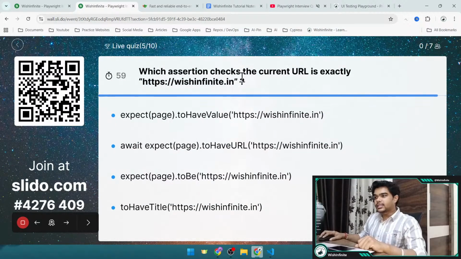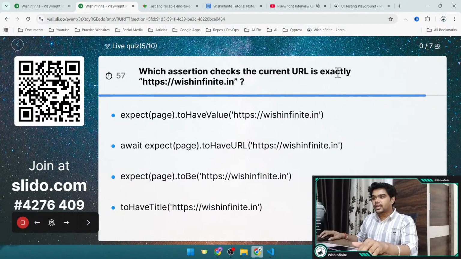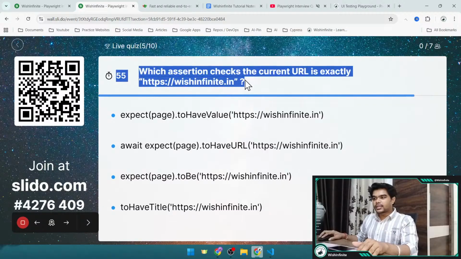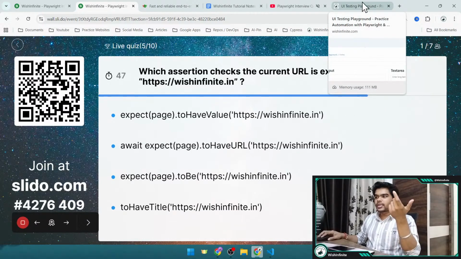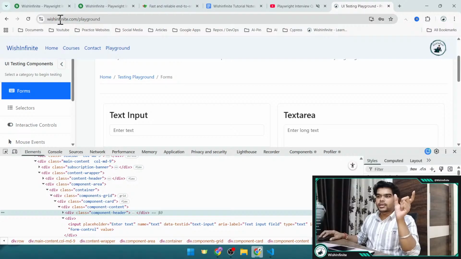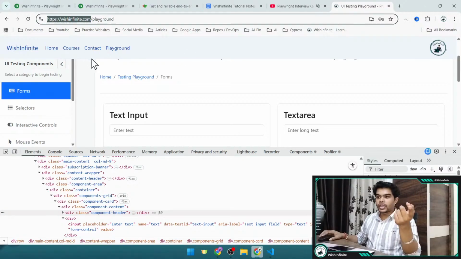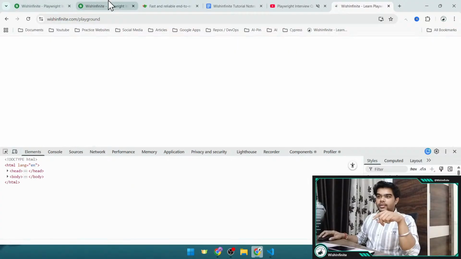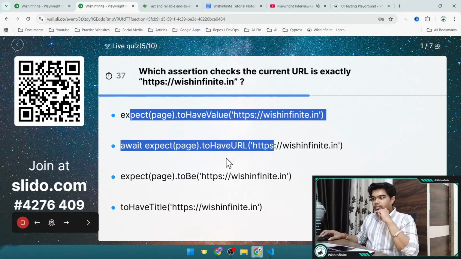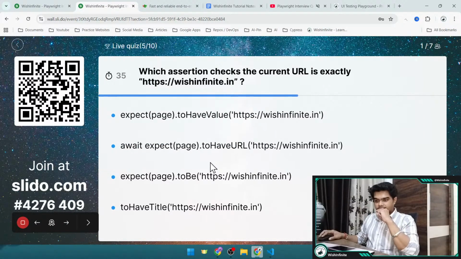So which assertion checks the current URL exactly? This is a VisionFit site, right? Here you can give any site, google.com or visionfinite.com. This is my website, visionfinite.com, which you can also use for testing purposes. You can go to this playground. Here are all the 4 options. You can select the correct answer from here.